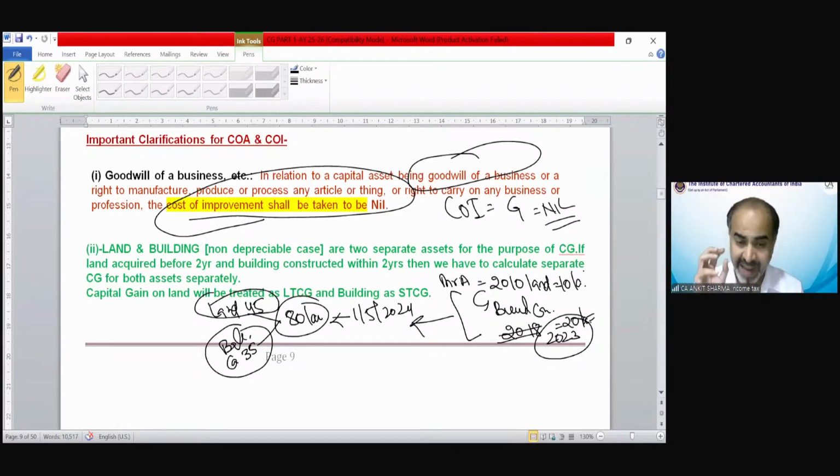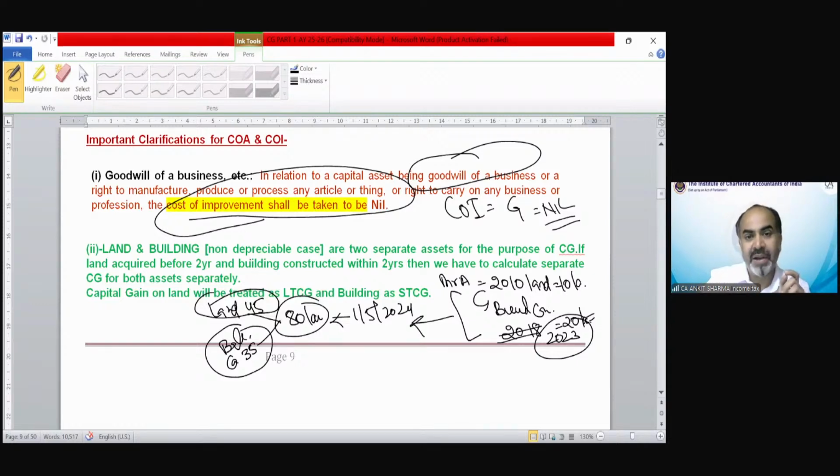So if in any question the sale consideration of land and building has been given separately, and the purchase date of land and the construction completion date of building have been given separately, then you have to calculate those gains separately. If the value has been given as a single consolidated value, then you cannot separate it. Then you would not be able to calculate the capital gain separately. But if the information has been given separately, then you have to calculate that gain separately.